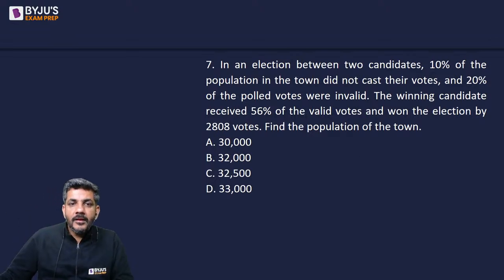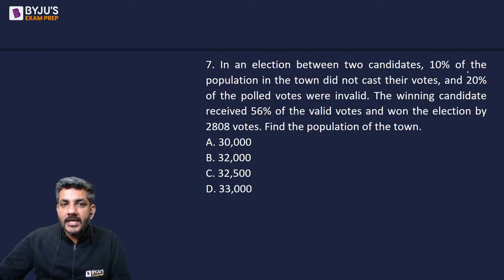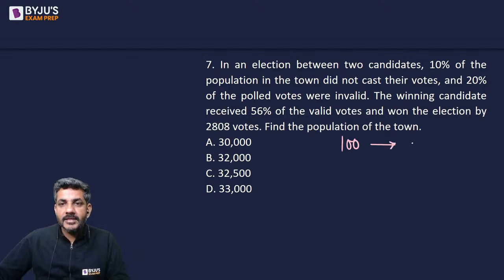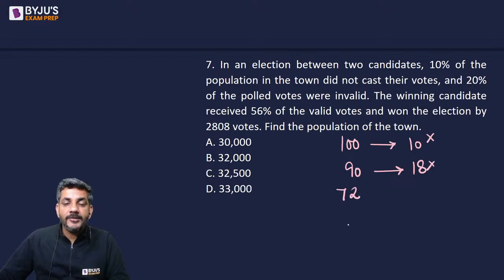चलिए करते हैं. In an election between two candidates, 10% of the population in the town did not cast their vote, and 20% of the polled votes were invalid. So, if the total votes are 100, out of them, 10% did not cast their vote, and 20% of the polled votes were invalid. So, polled votes कितने हुए? 90. 90 में से 20%, that means 18 were invalid. So, valid votes were 72.